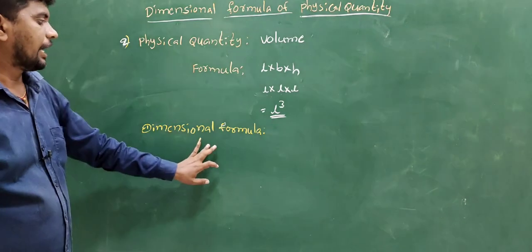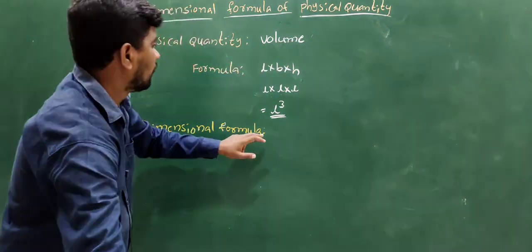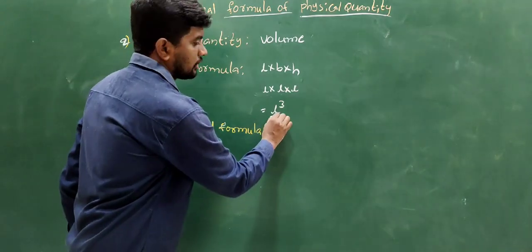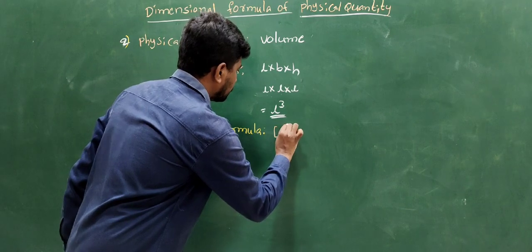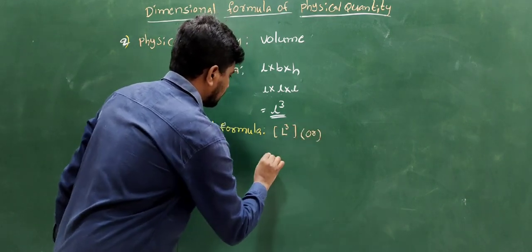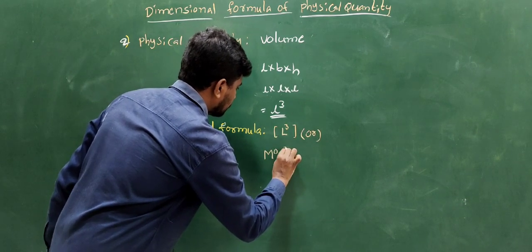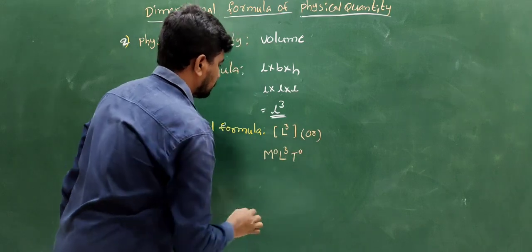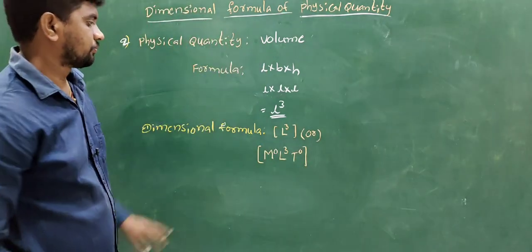Next is the dimensional formula of volume. There is only length. The square bracket of L cube, or M to the power 0, L cube, T to the power 0, is the dimensional formula of volume.